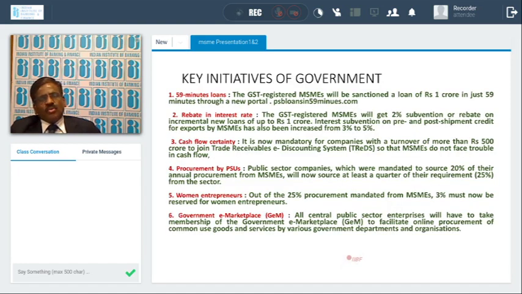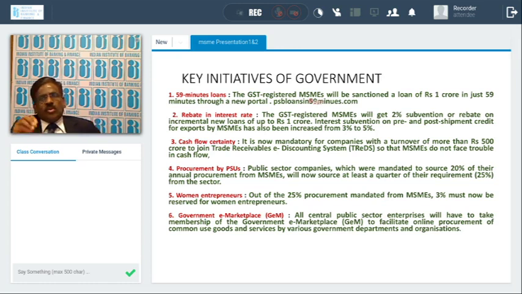To address the issues of the MSMEs, recently in the month of November, the Prime Minister announced certain packages for the MSME sectors. 12 key initiatives were taken by the Prime Minister in November, announced as a Diwali gift for them. The first and foremost is a 59-minute loan.